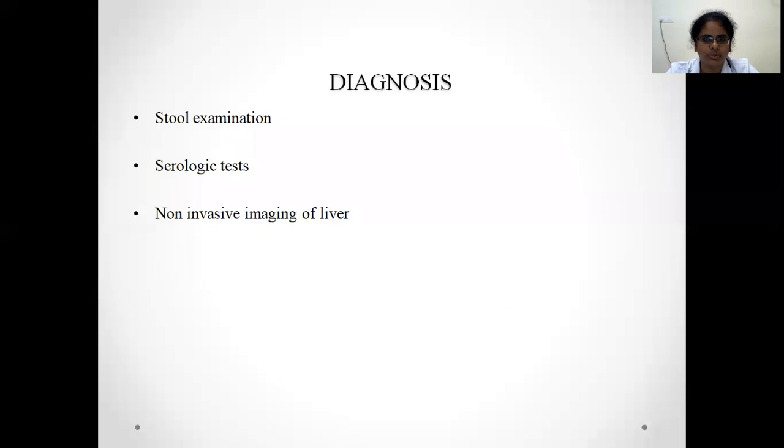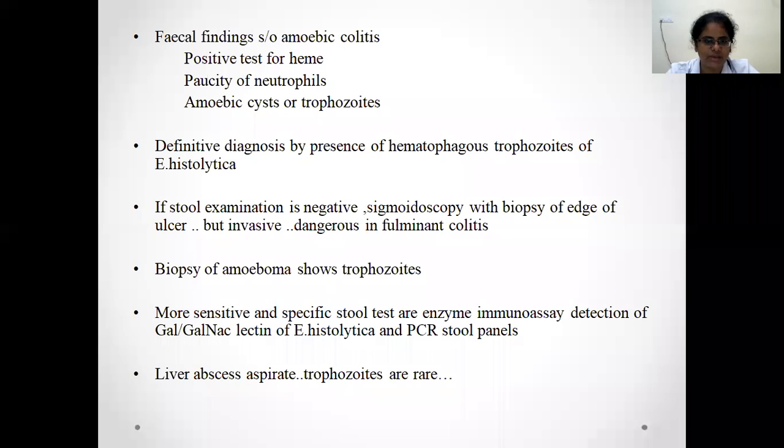The other thing to remember in the diagnosis is stool examination, where the most definitive diagnosis is by the presence of hematophagous trophozoites of Entamoeba histolytica. The other important point to be remembered is that more sensitive and specific stool tests are enzyme immunoassay detection of galactin of Entamoeba histolytica and PCR stool panels.